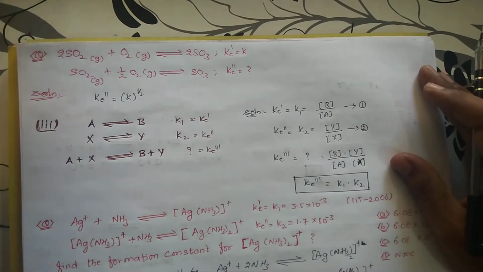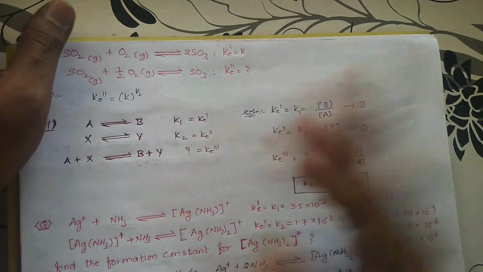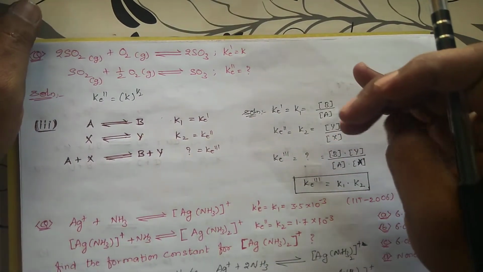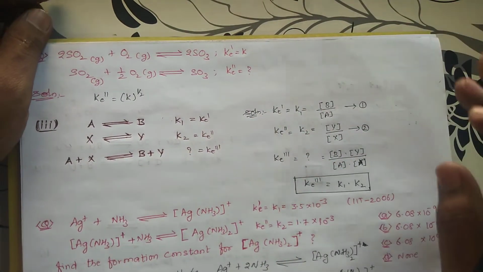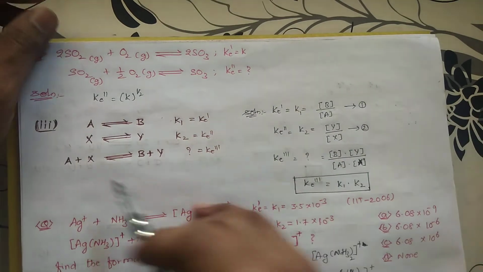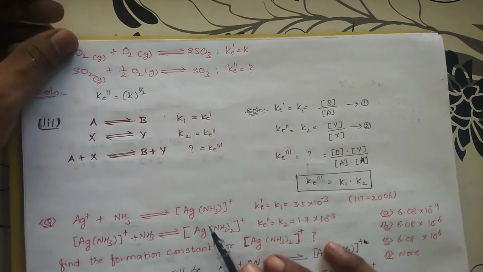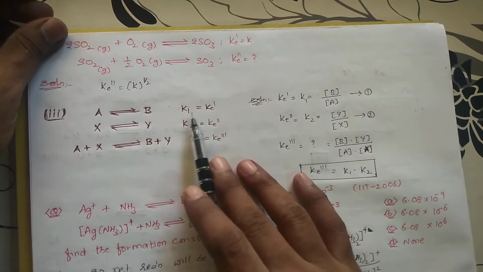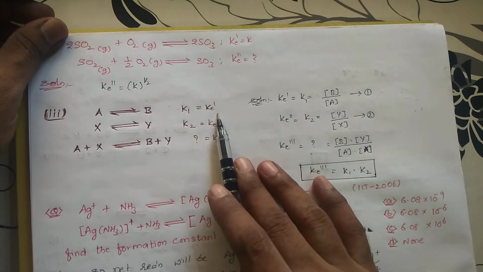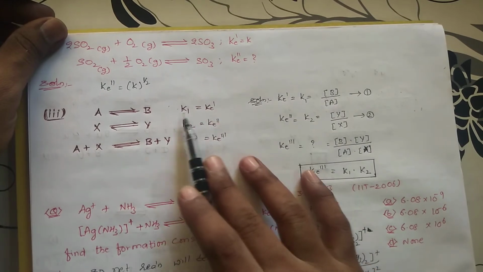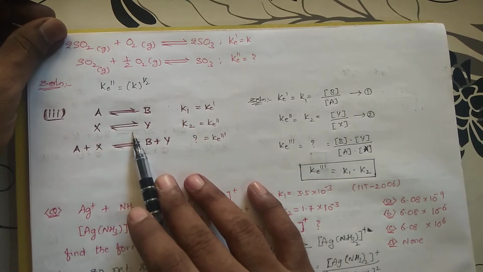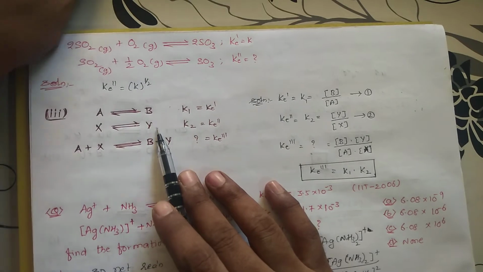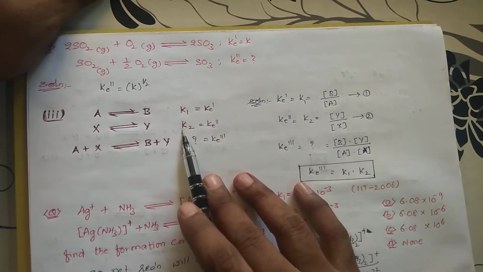That is one method. So we have talked about two methods. One is reversing the reaction. One is increasing the stoichiometric coefficients. So those two. And the third methodology: A is converted to B, means A is in equilibrium with B. The equilibrium constant is Ke1, that is K1. X is reversible with Y, so Ke double prime is equal to K2.